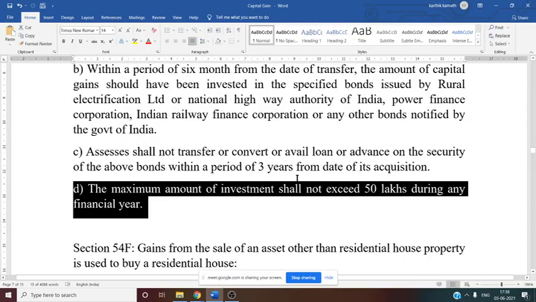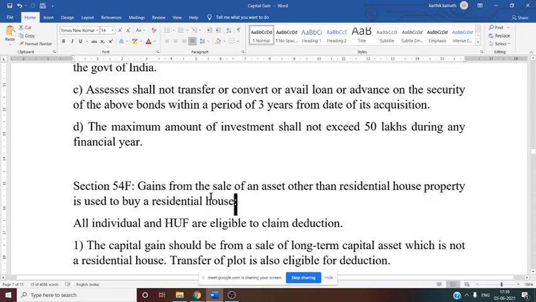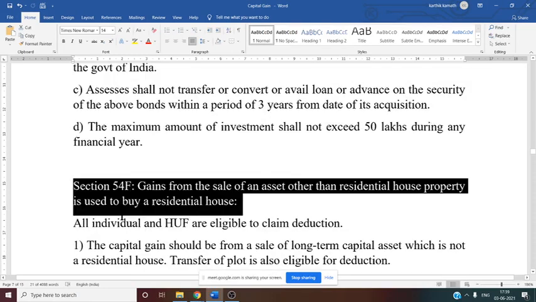54B, agricultural land. 54 regarding sale of a residential house. 54D, compulsory acquisition. Like that you have to remember. Then 54F. Now 54F, if you see, is gains from the sale of an asset other than a residential house property used to buy a residential house.